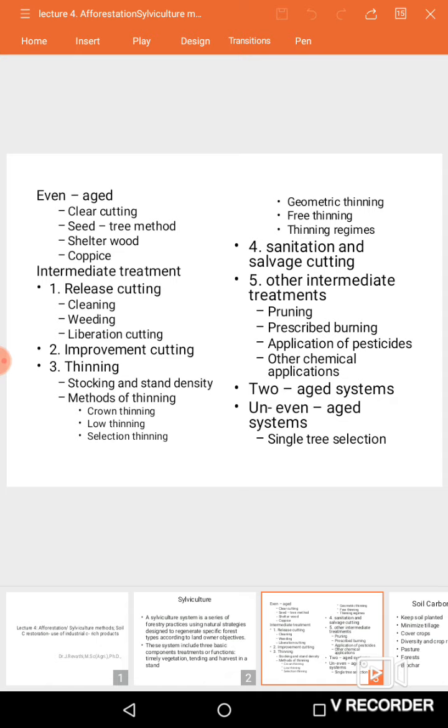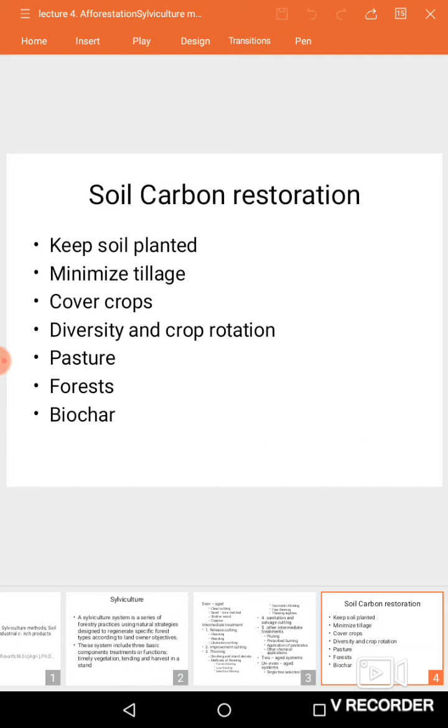And next we have the unevenly aged system. This will have three or more distinct age groups of trees that can be removed singly or in small groups. Likewise, these are all the methods of silviculture. And next we'll see soil carbon restoration.